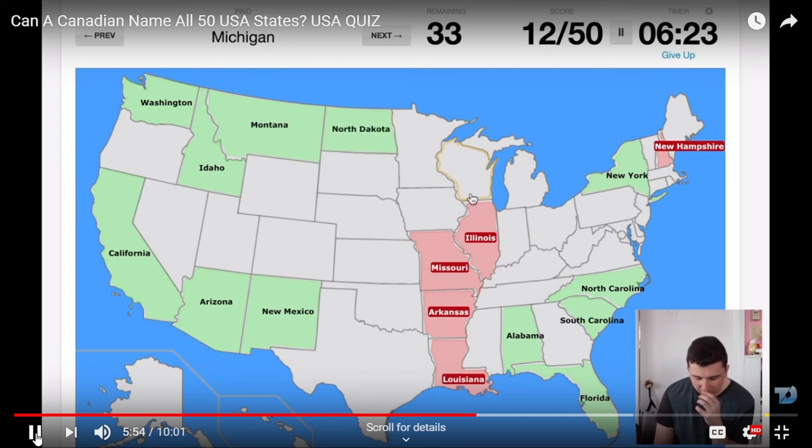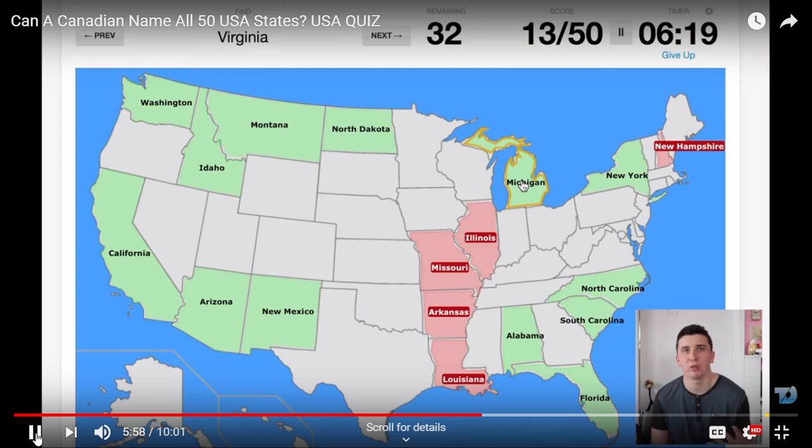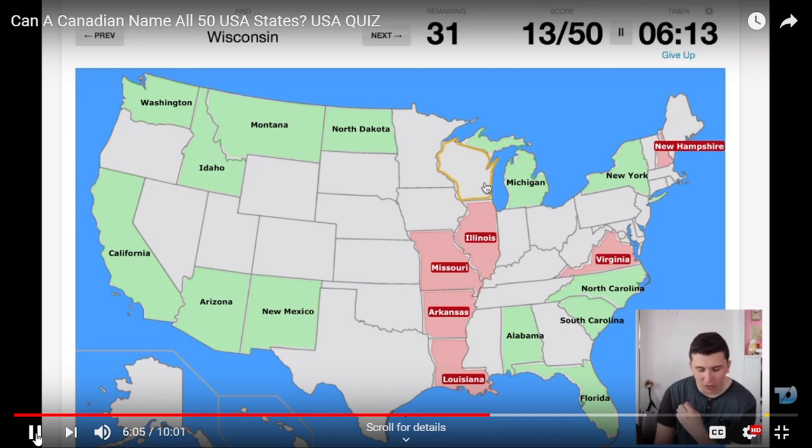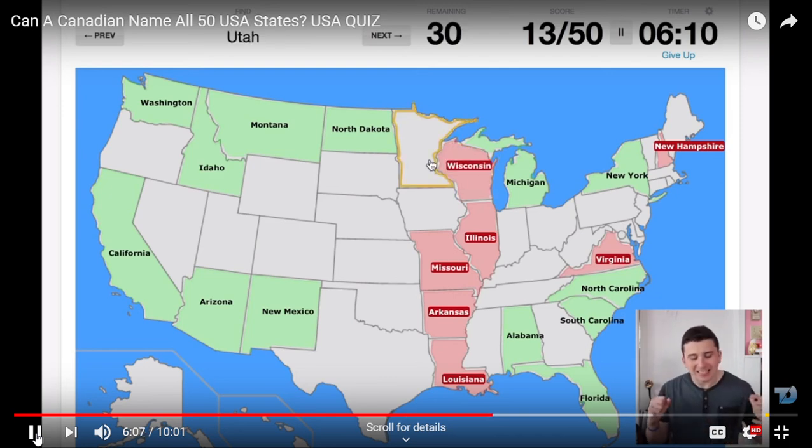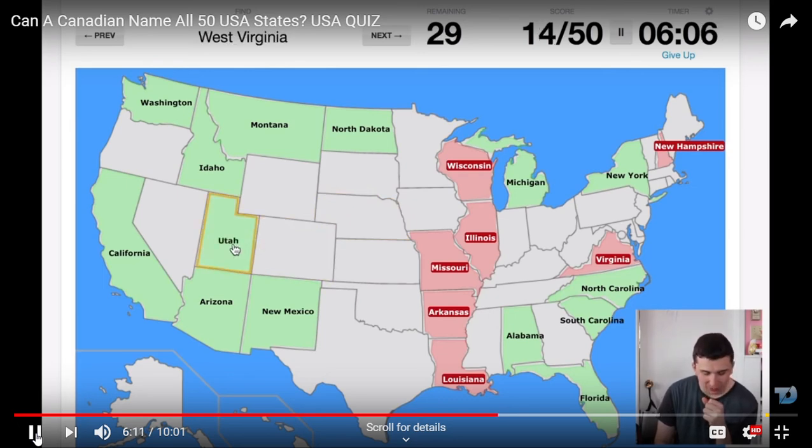Right here. Yes, Michigan is right there because there's a place in Canada called Lake Michigan because it's like super close. Virginia, no, Virginia's down there. Wisconsin, that's where, there we go. Oh, I was so close. Okay, Utah, I know where Utah is. It's the square place right there. West Virginia, that's obviously just west of regular Virginia. Delaware is like the really, really small place right there.